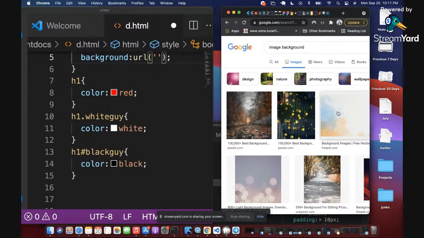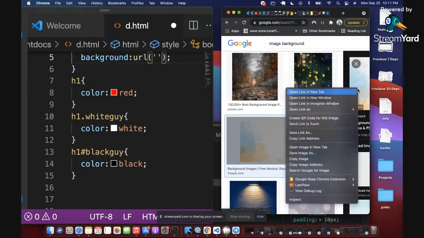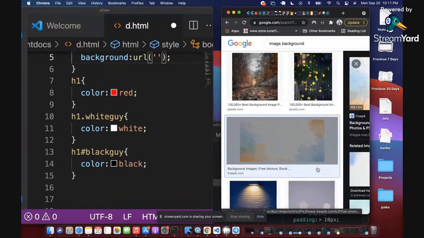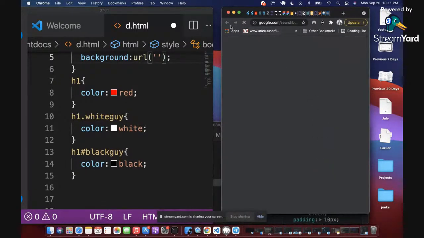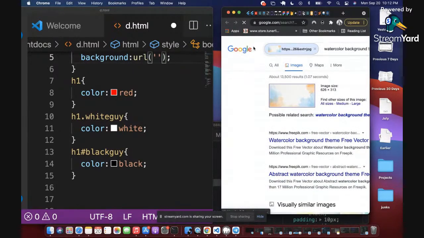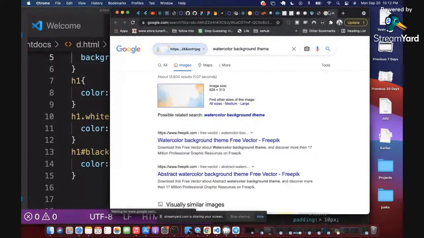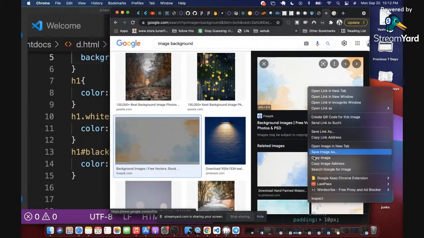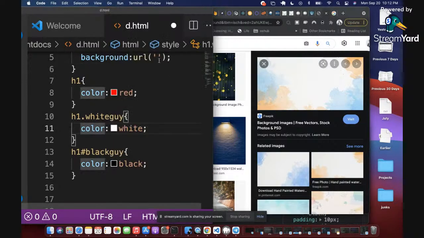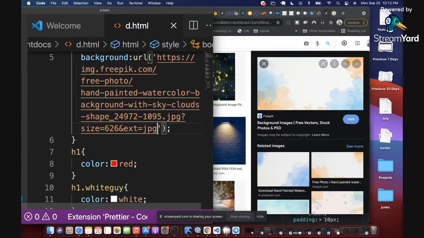Okay, let me grab something like this. Copy image address. Give me a second, trying to grab that image. All right, so I'm going to copy the image address, come back here and paste it. I expect a PNG. Yeah, this should work.